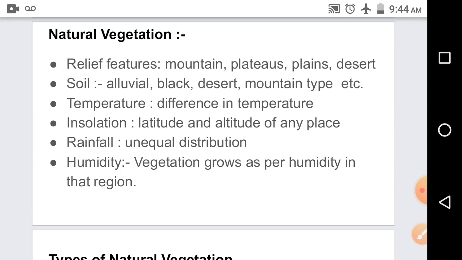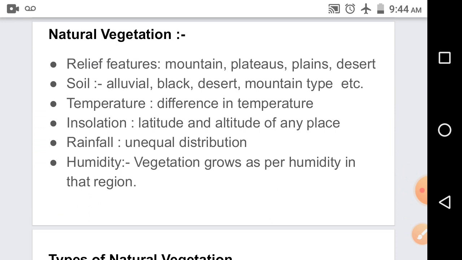Natural vegetation. Vegetation is an important part of human life. It is difficult to imagine life without vegetation. Its importance has been accepted by our ancient scriptures and by modern science. India has a large diversity of natural vegetation. In terms of vegetation diversity, India holds 10th position in the world and 4th in our continent.